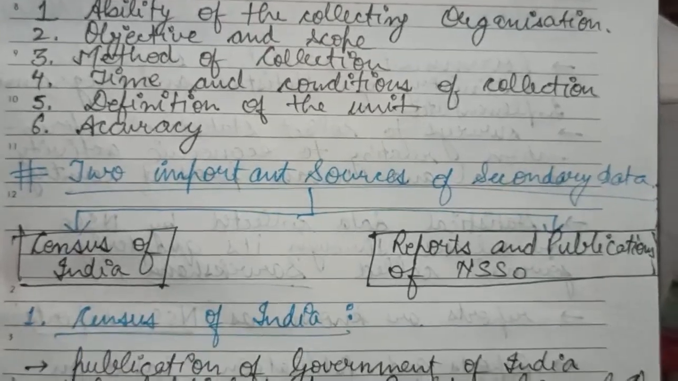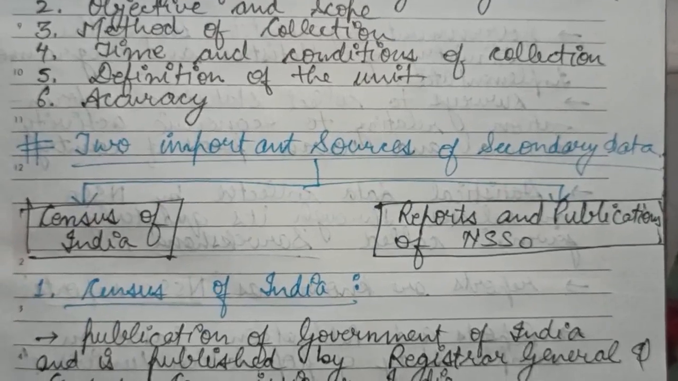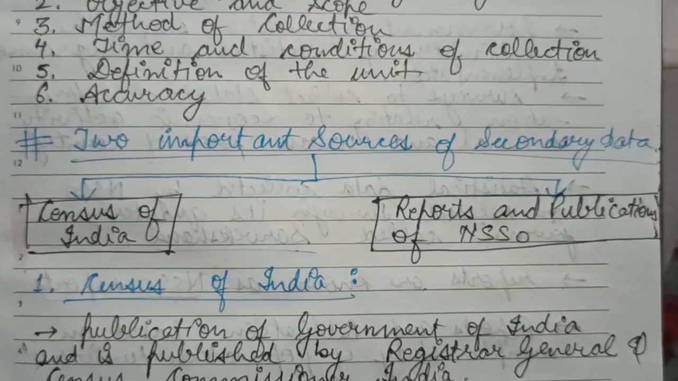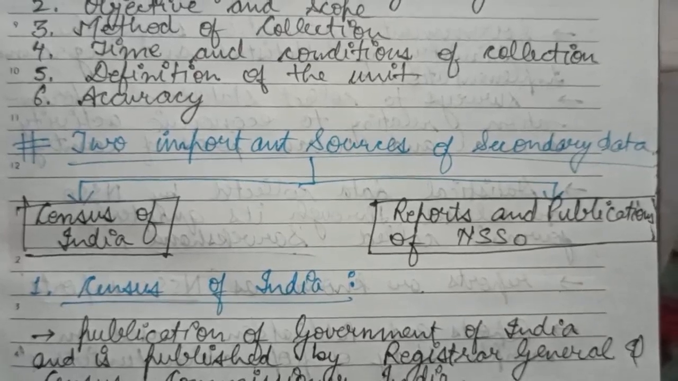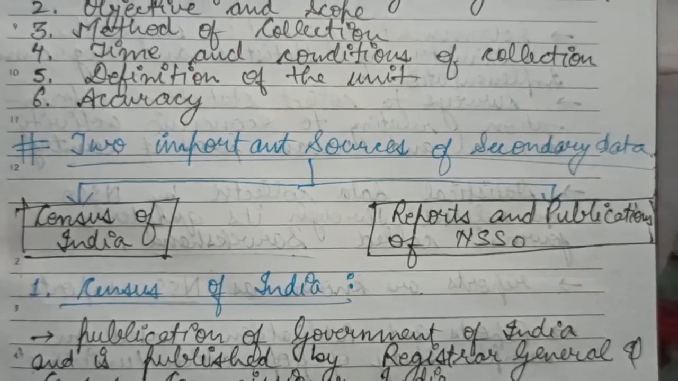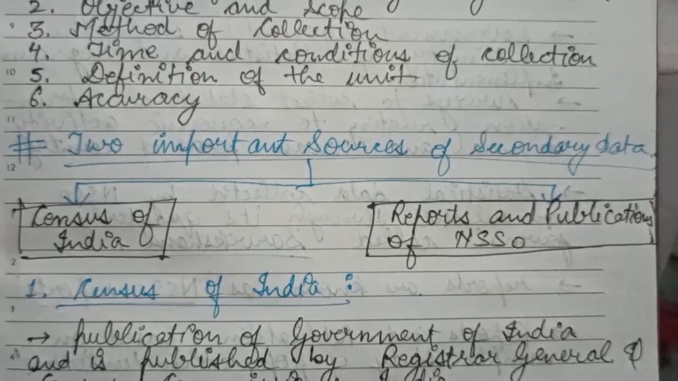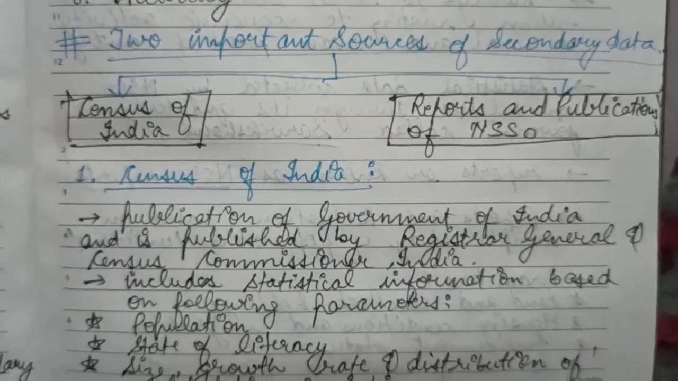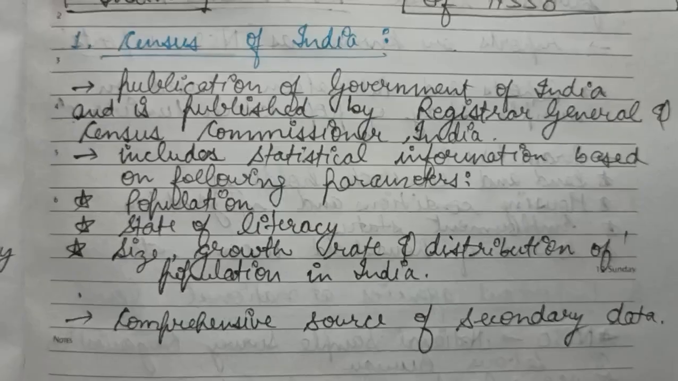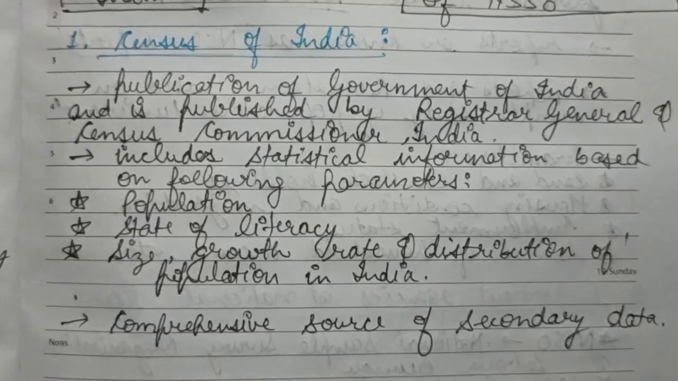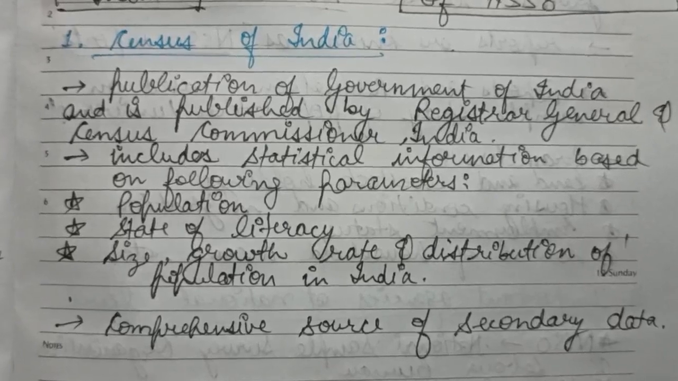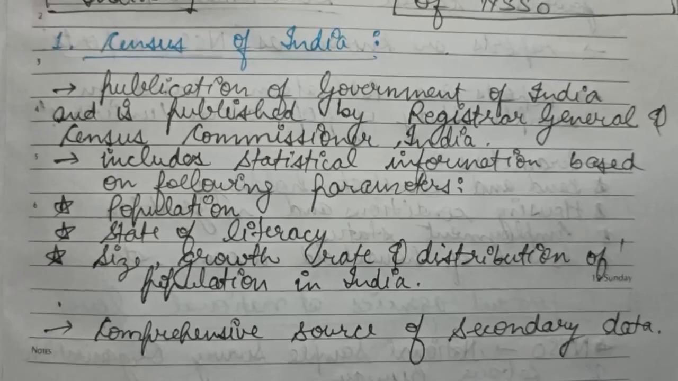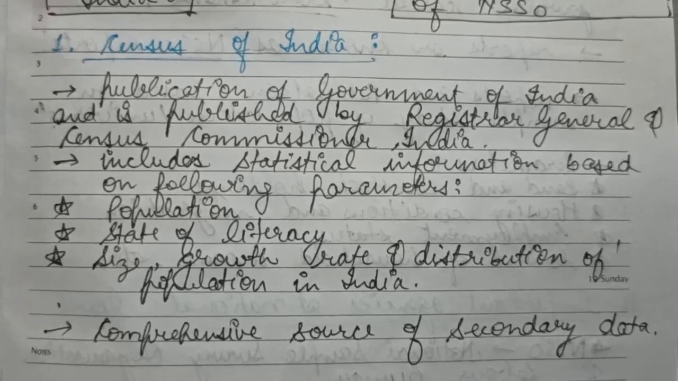Now here come the two important sources of the secondary data. The first one is the Census of India and the second one is the reports and publications of NSSO, that is National Sample Survey Organization. The first one is the Census of India. You must have heard about this term, as Census of India is a publication of the Government of India and is generally published by the Registrar General and Census Commissioner of India.